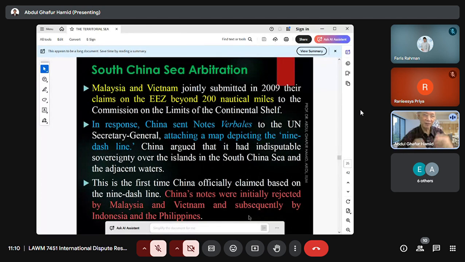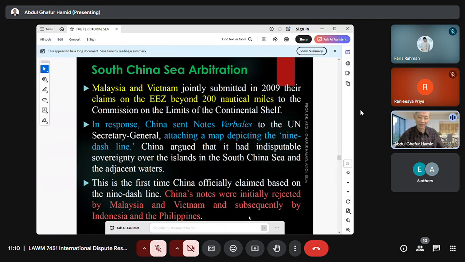Now, how did this South China Sea arbitration start? The beginning was the action done by Malaysia and Vietnam in 2009. Malaysia and Vietnam jointly submitted their claims on the EEZ beyond 200 nautical miles. According to the international law of the sea, the exclusive economic zone is normally up to 200 nautical miles. Okay, easy. But it can also be the continental shelf. Continental shelf can go beyond 200 nautical miles.